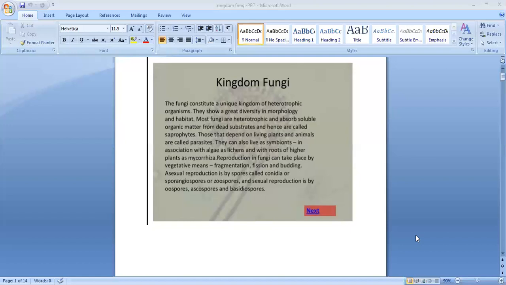So these are the 3 steps of sexual reproduction. Plasmogamy, only the cytoplasm will fuse. Karyogamy, nuclear fusion, the nuclei will fuse. Then the third step is meiosis.